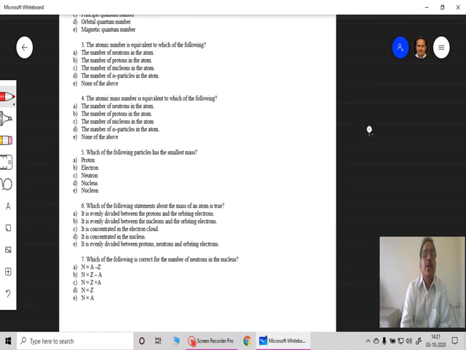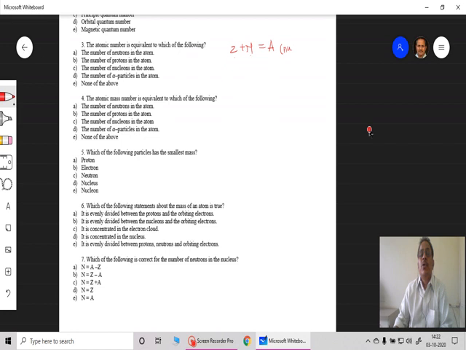The atomic number is equivalent to which of the following? Just now we have discussed the atomic number. Option A is the number of neutrons in the atom, the number of protons in the atom, the number of nucleons in the atom, the number of alpha particles in the atom, and none of the above. So here, as I said earlier, Z plus N, number of protons plus number of neutrons, is equal to number of nucleons.